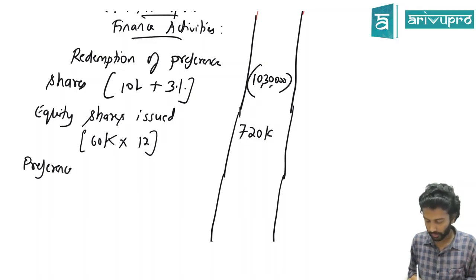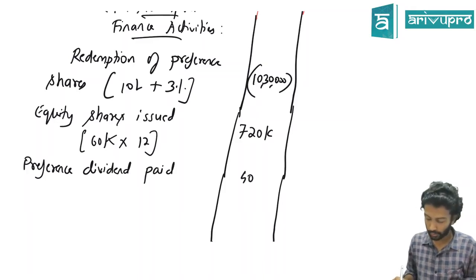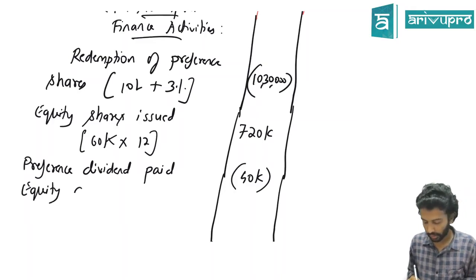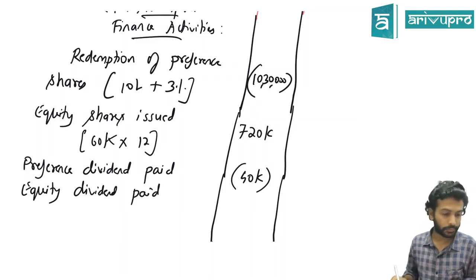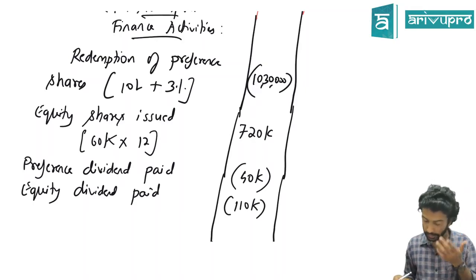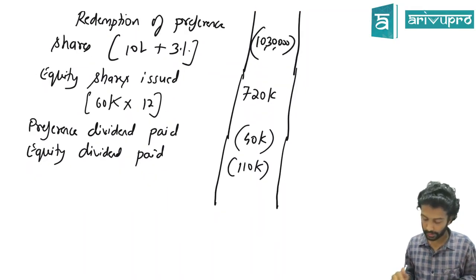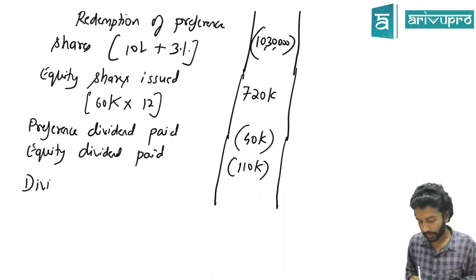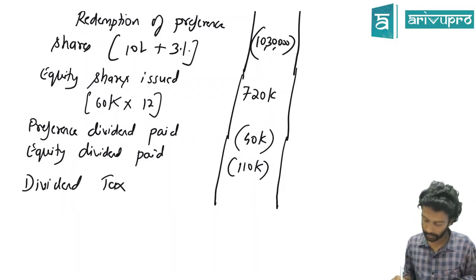Preference dividend paid. How much of preference dividend did we pay? 40,000 outflow. And then equity dividend paid, which is 1 lakh 10,000. Dividend tax, we paid some dividend and there is corresponding dividend tax also, and that happened to be 22,500.